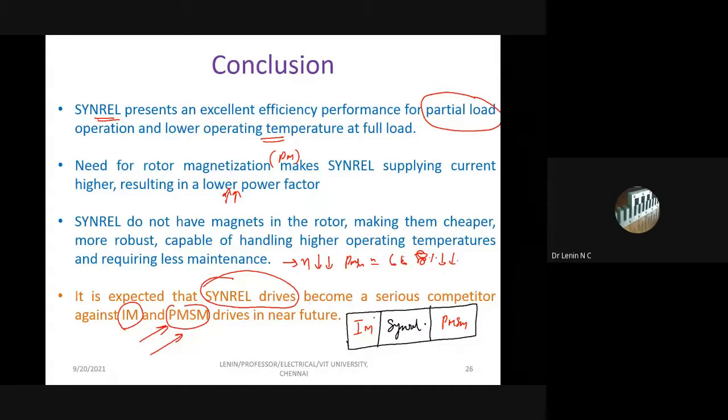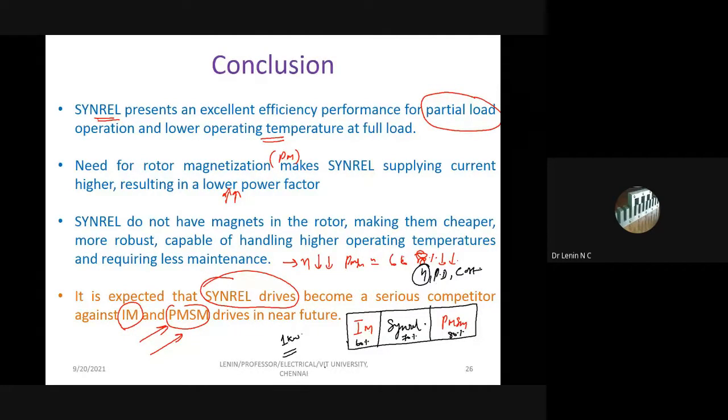Right? So let us go for efficiency. A few things: efficiency, power density, and maybe cost. If you take efficiency, for example, for a 1 kilowatt motor, the efficiency of induction motor is 60%. Synchronous reluctance we can get 70%, whereas PMSM we can get 80%.